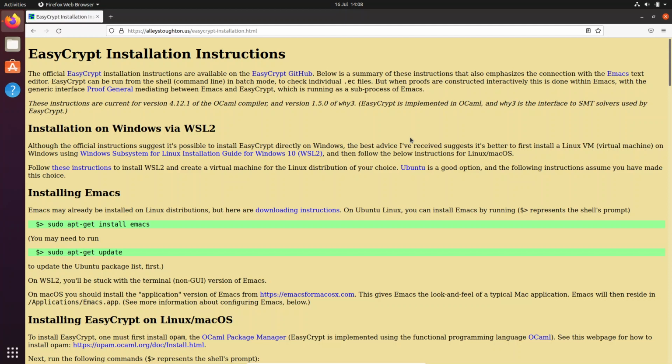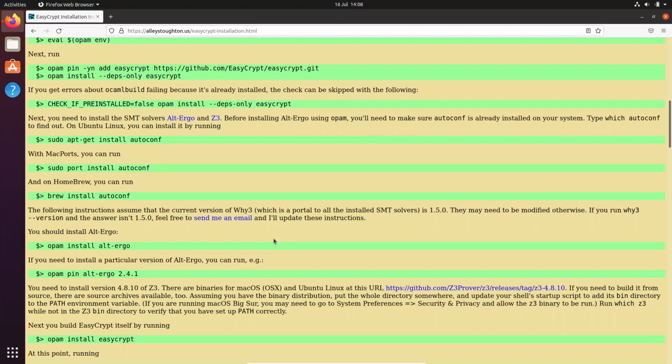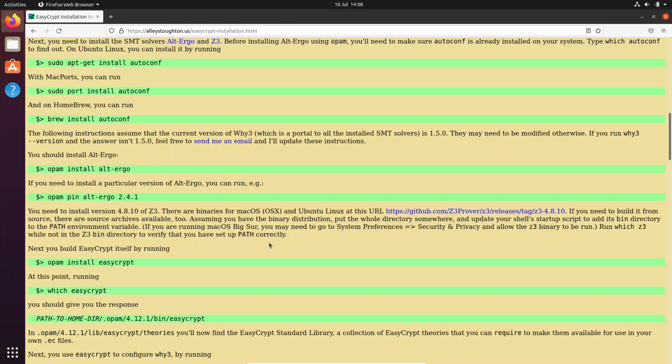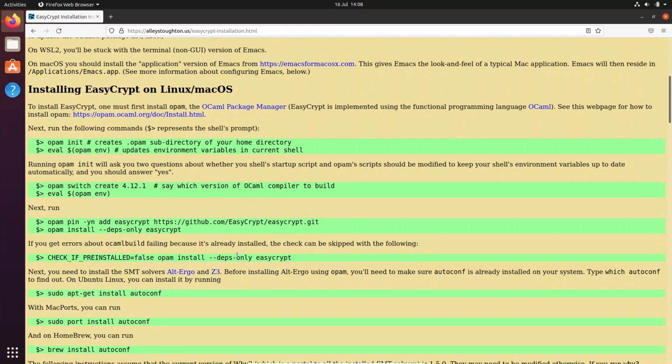And first off, let's try to understand what EasyCrypt is built on. As it says here, EasyCrypt is implemented in OCaml, and Why3 is an interface to SMT solvers. And all of this runs on top of Emacs and Proof General. So we'll have to install all of these things one by one. We first have to install Emacs, then we have to install EasyCrypt, then we have to install the external solvers, then configure EasyCrypt to use those solvers, and then at the end we install Proof General. So let's get to it.